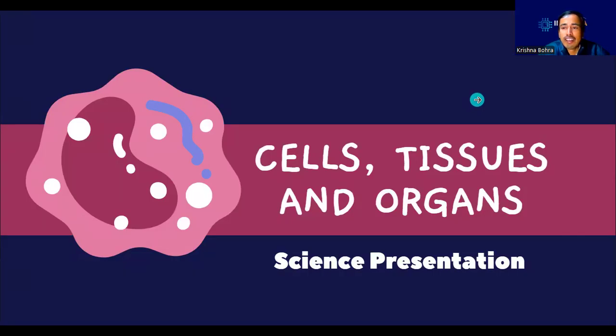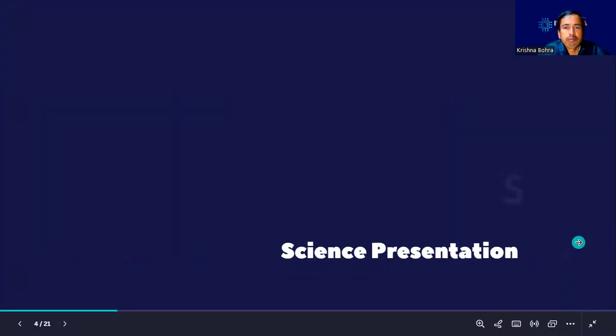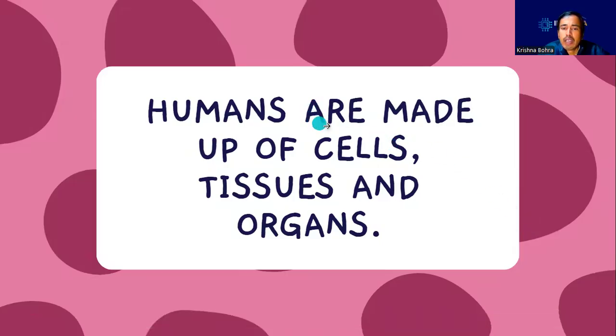Hello, dear student. In today's class, we are going to learn about cell, tissue, and organs, or we can say we are going to have a glimpse about human physiology. So let's begin. We know that humans are made up of cell, tissue, and organ.